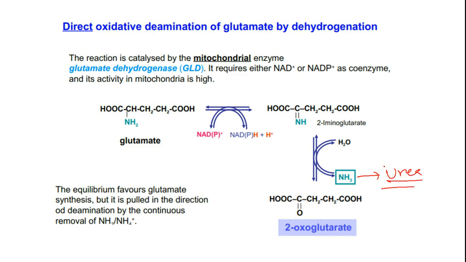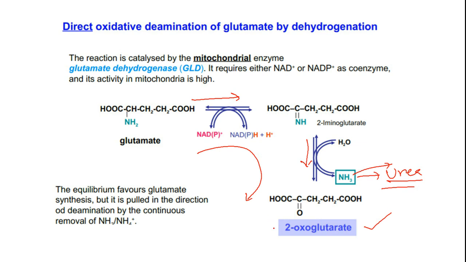Because there is significant elimination of ammonia, the biochemical pathway will prefer to move in this direction. Okay, so glutamate prefers to become 2-ketoglutarate. So this creates this kind of flow for the cycle.